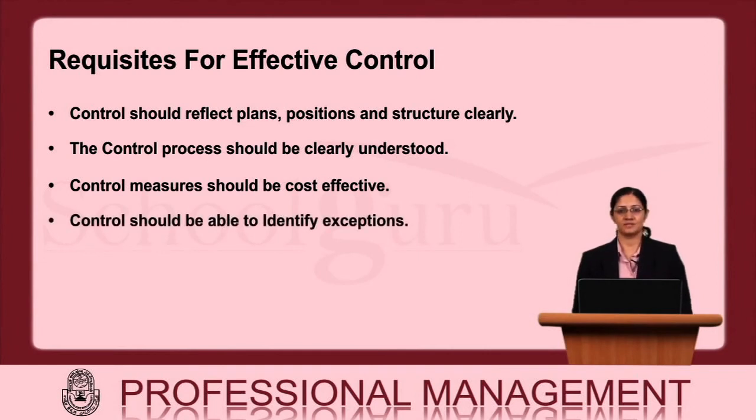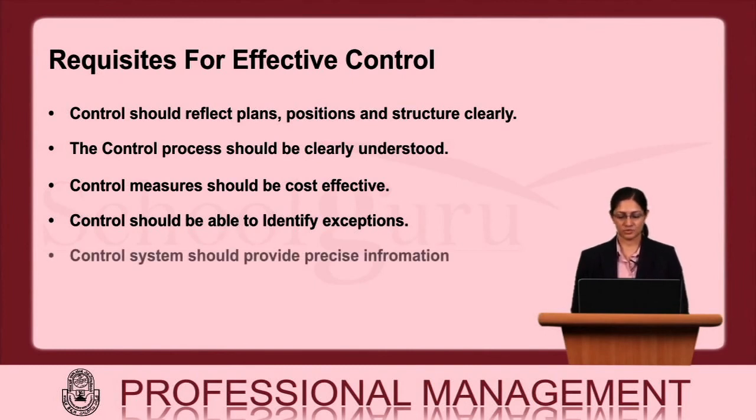Control should be able to identify exceptions so that wherever there are gaps, and the gaps are genuine because of certain situations or consequences or occurrences or events, the gap should not be deliberately made to meet the plans. At times, it is also required that maybe the plans laid were not that realistic and control made you realize that and you need to work on the plans as well. Control system should provide precise information.